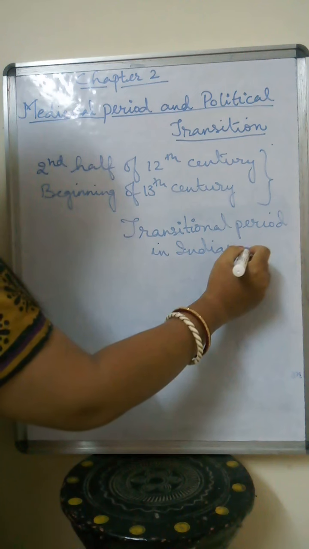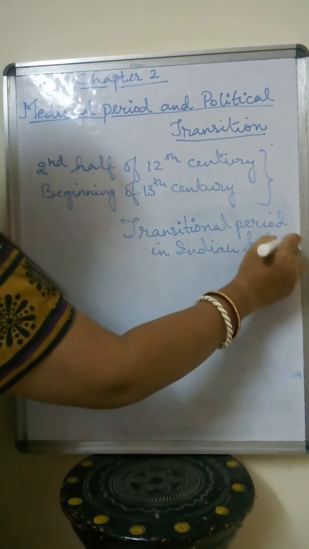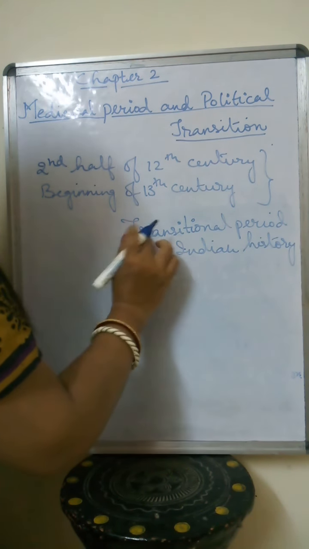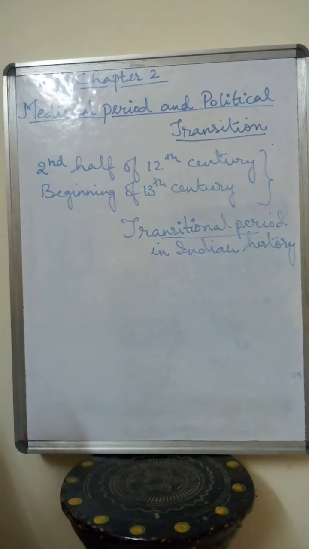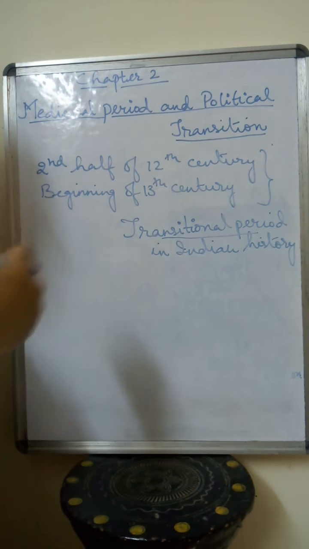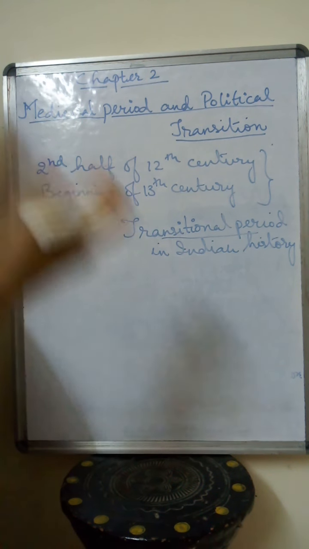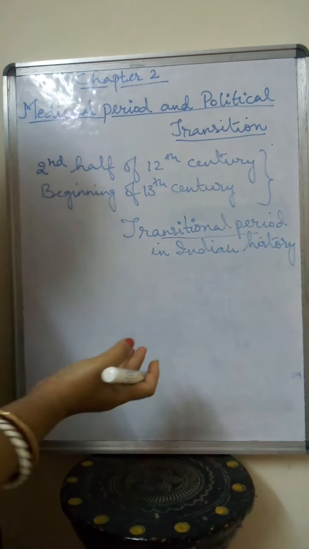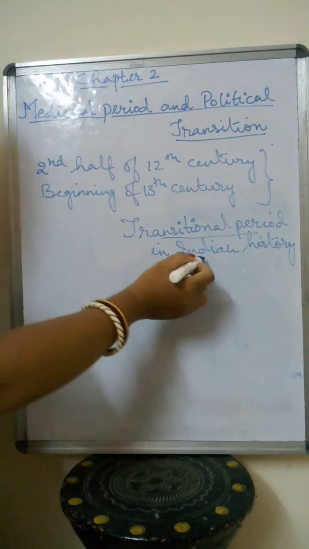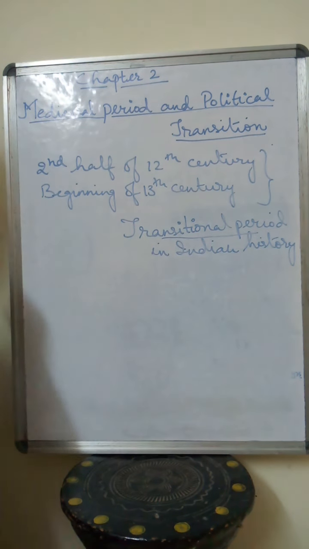Now what do you mean by the word transitional period? It means changing from one period to another. So what happened in Indian history that we call it a transitional period?